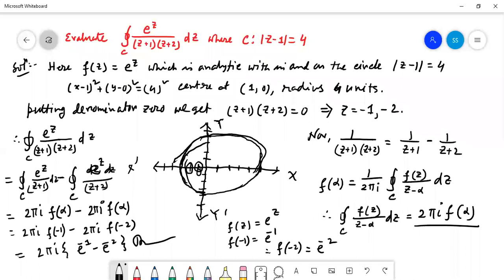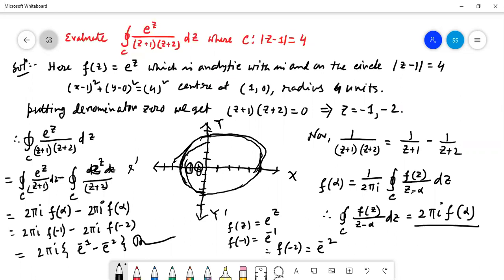f(z) is taken here as e to the power z, so f of -1 equals e to the power -1 and f of -2 equals e to the power -2. From Cauchy's formula, f of alpha is equal to 1 by 2 pi i into contour integration C f(z) by z minus alpha dz. So if we multiply by this, we get the value of the contour integration C f(z) by z minus alpha dz, which is equal to 2 pi i into f of alpha. We have written here, when both points are interior points, from Cauchy's integral formula.